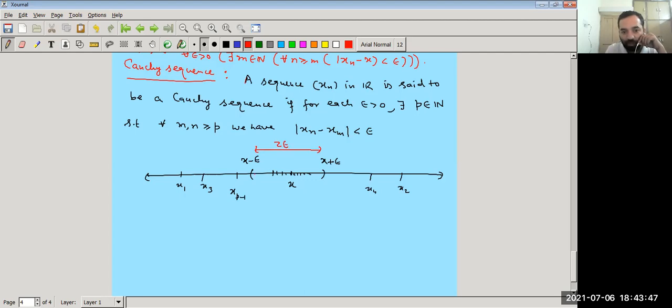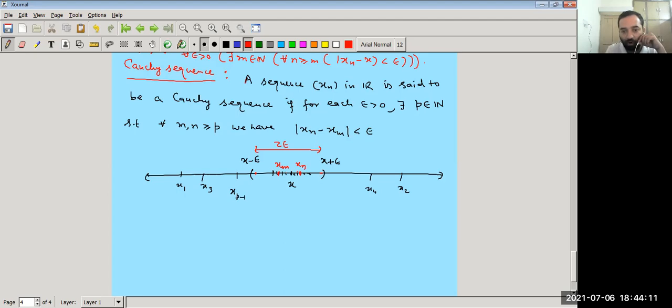So we are not in favor of xm lying here and xn lying here, because if we choose xm and xn like this, then the distance must be greater than epsilon. Our choice of xm and xn is such that they come closer to each other.